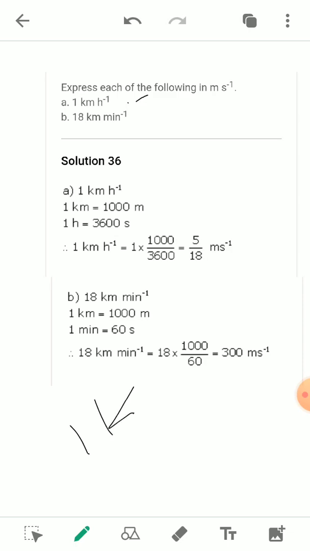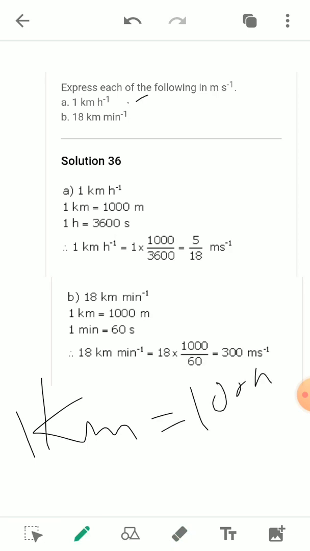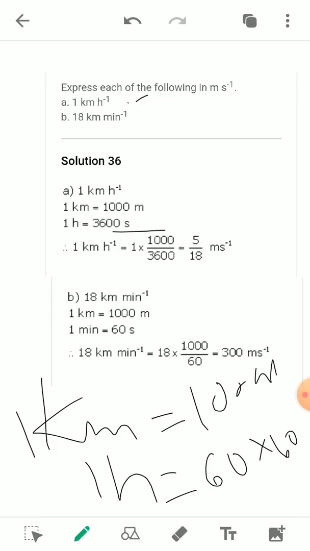We know that 1 kilometer is equal to 1000 meter, and 1 hour is equal to 60 into 60, which is 3600 seconds.